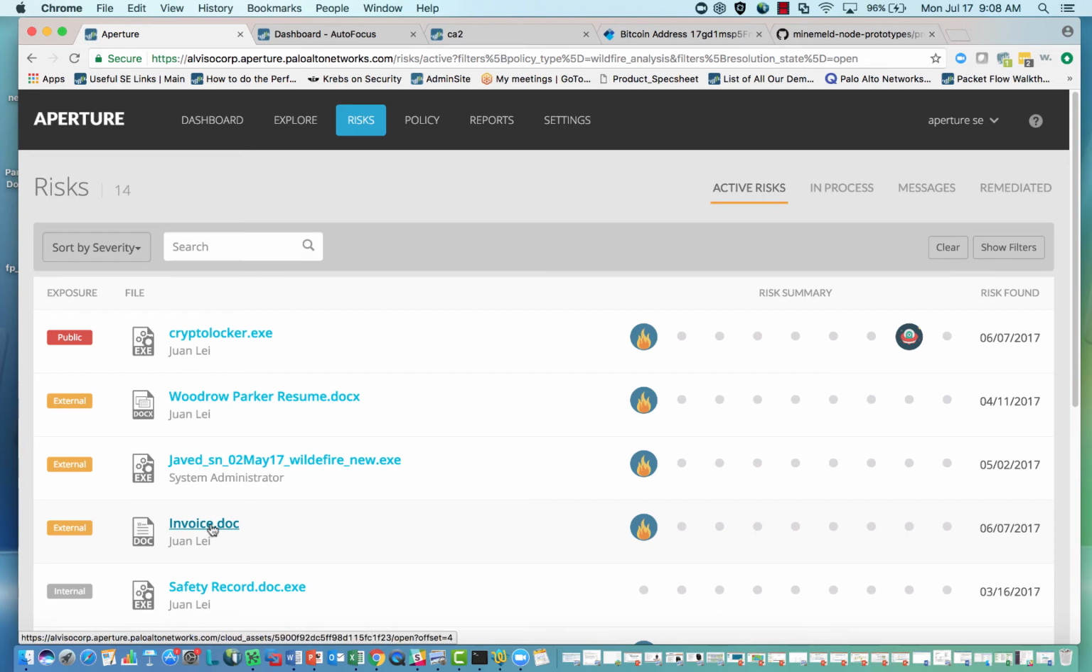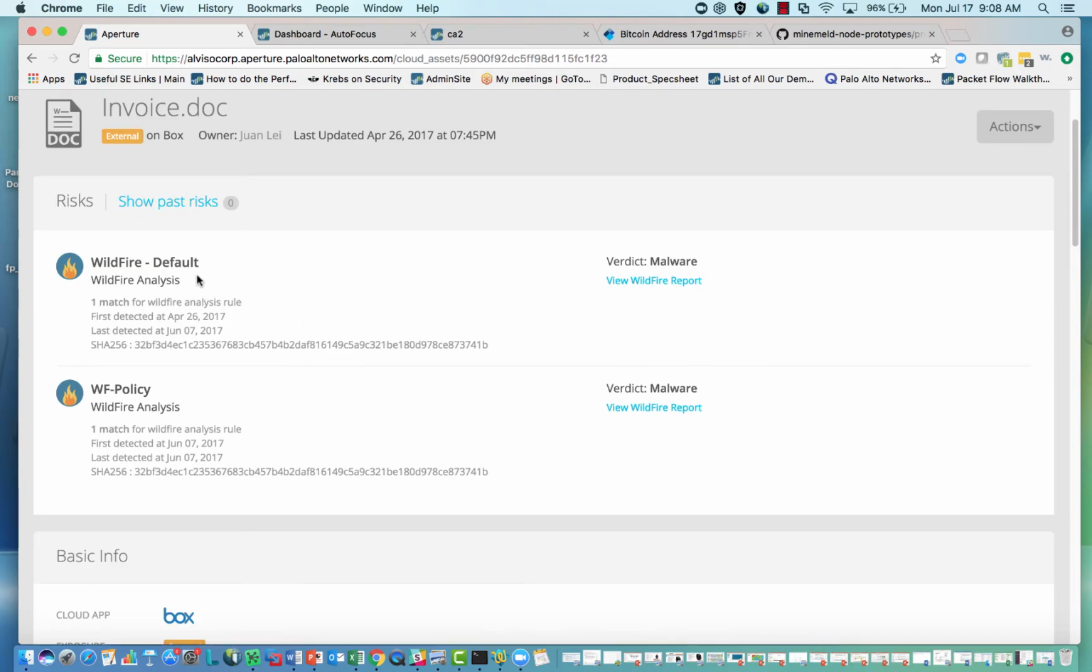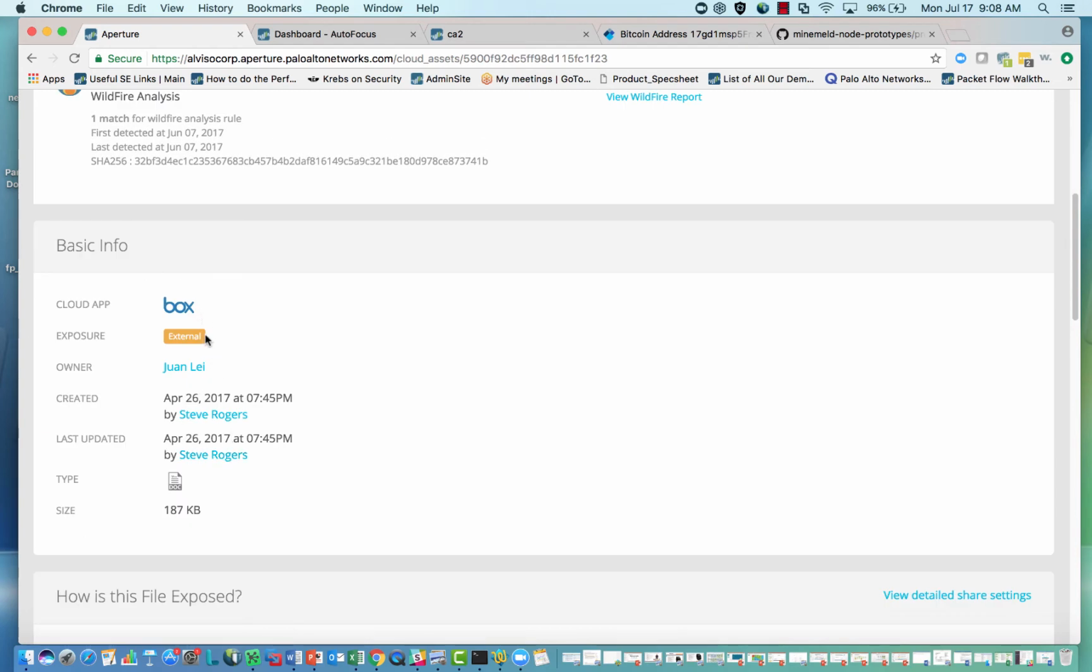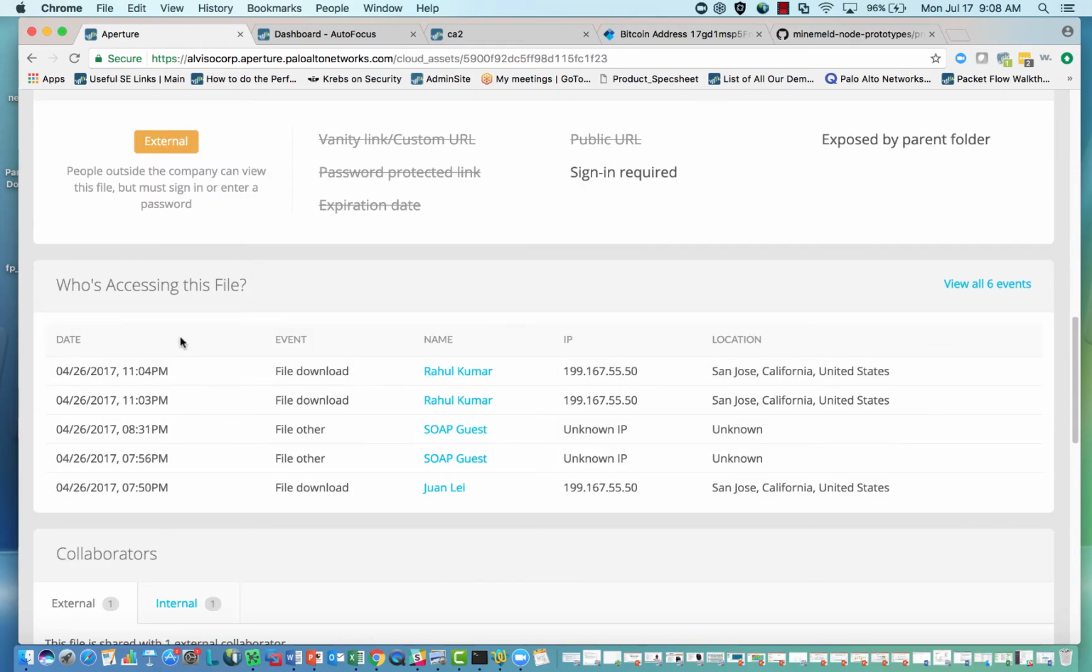Let's also take a look at this one that might not be as easy. Invoice.doc. As we're looking through, we can see that it's got a malware verdict. We can see where it's shared, it's Box. It's got external exposure and who the owner is. We can see how the file is exposed. Again, this is exposed by a parent folder, although this one requires a sign-in, which is slightly better, but we can see who's been accessing this file. Again, we know who to notify to let them know that either they're sharing malware with us or we're sharing malware with them.